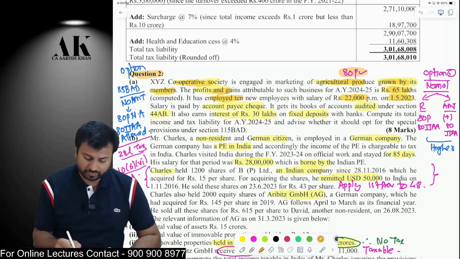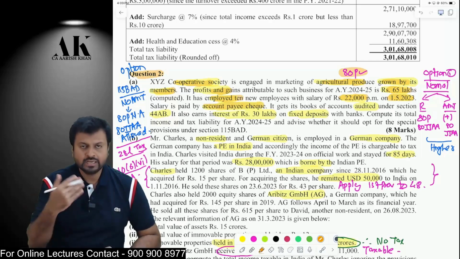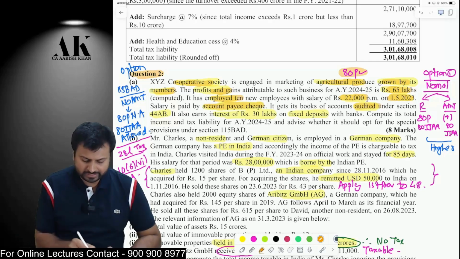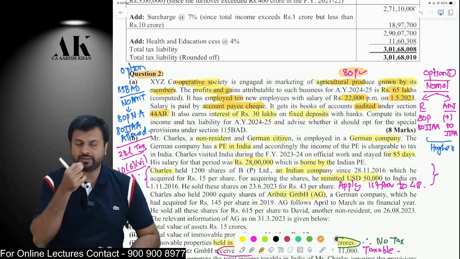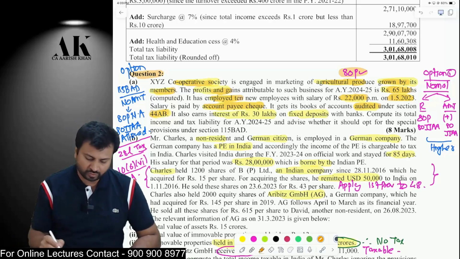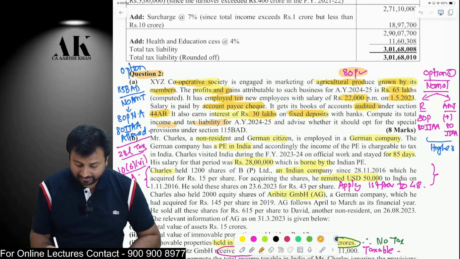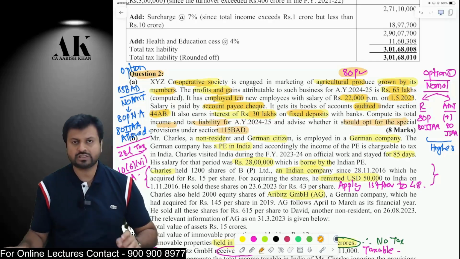Therefore, it is more than 240 days and it is paid by account payee cheque. Therefore, it is also eligible for the 80JJAA deduction. The cooperative society is eligible for audit. Yes, it is mandatory that if you want 80JJAA, then you should be eligible for audit. It also earns fixed deposit interest of 30 lakh rupees. Compute the tax liability and income, and advise whether it should opt for the special provision under 115BAD.